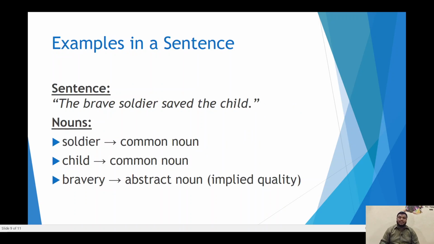Now let us understand types of noun with the help of a sentence. Here I have given a sentence. The brave soldier saved the child. In this sentence, soldier is a common noun. Child is a common noun. There is no name of that child. Only child is given, so it is a common noun. Bravery. Bravery we cannot see or touch. Bravery is an abstract noun that talks about a quality.